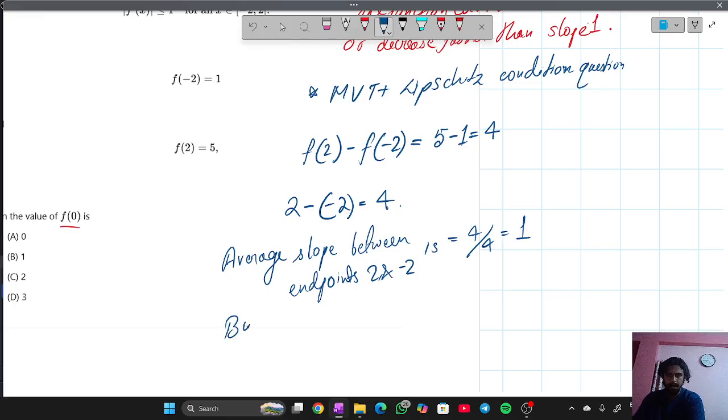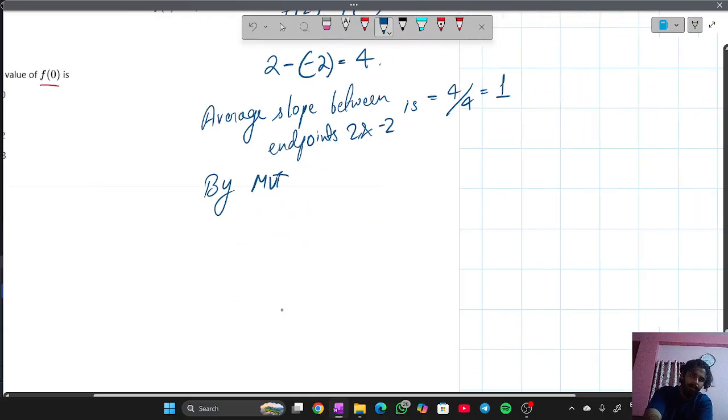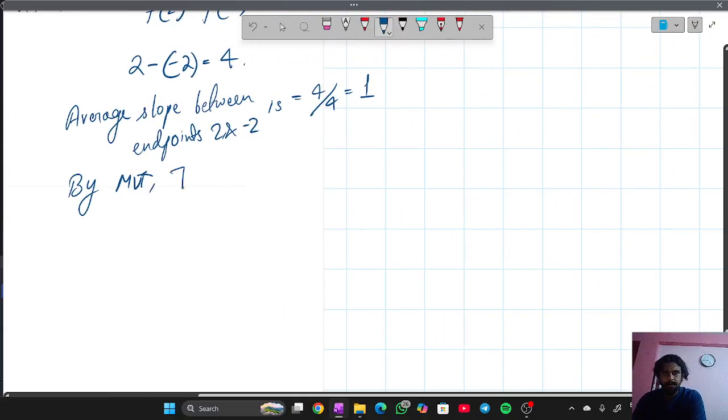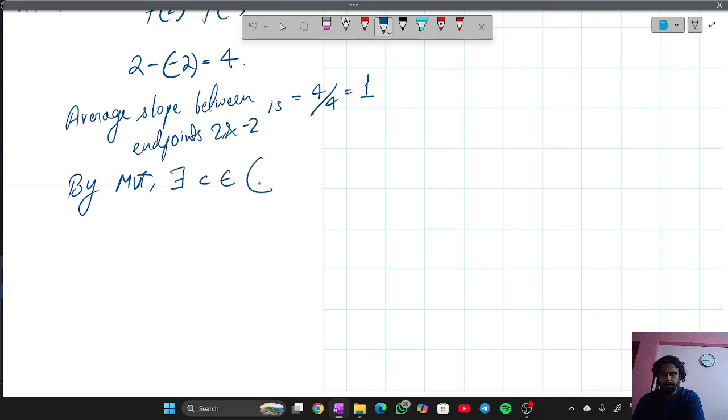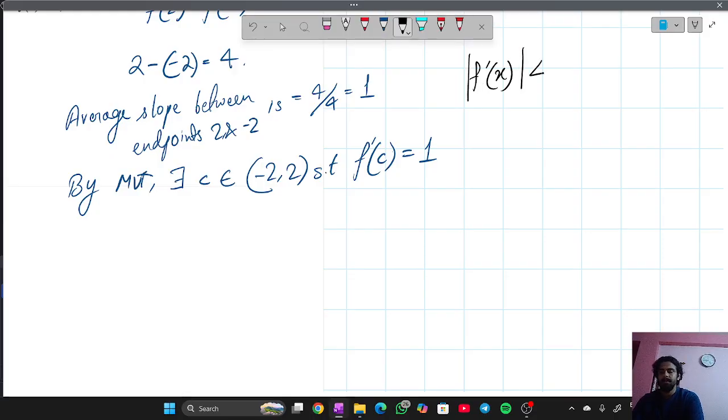And so by the mean value theorem, there exists c belonging to minus 2 comma 2 such that f dash c is equal to 1. So we got this far from the mean value theorem. But we already know that the mod of f dash x is less than or equal to 1.